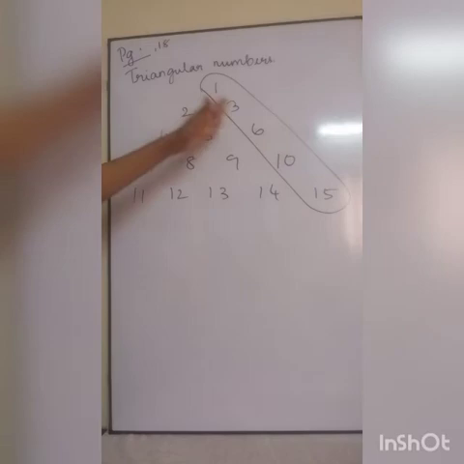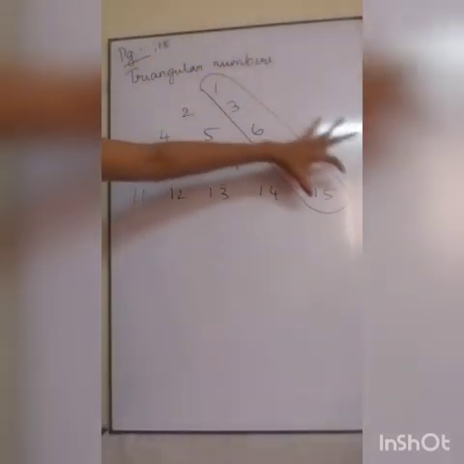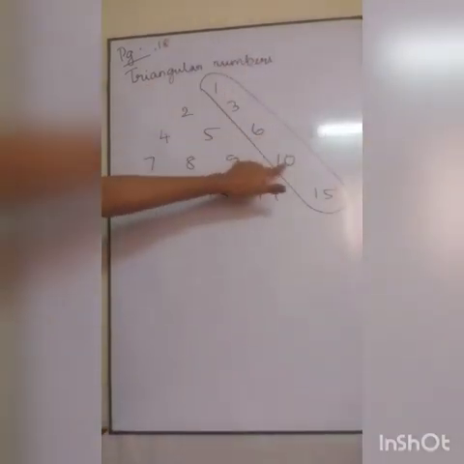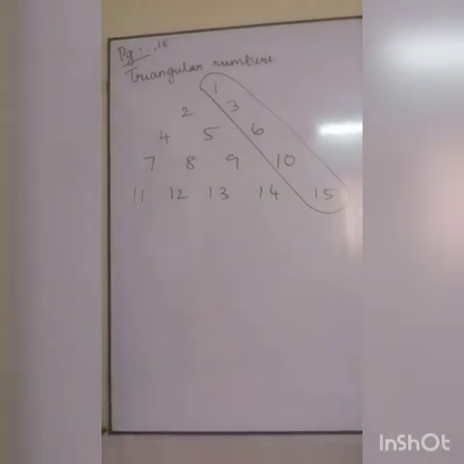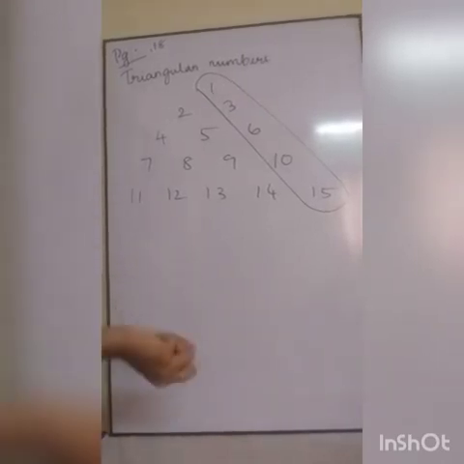1, 2, 3, 4, 5, 6, like that I am arranging. The numbers which come in the right side corner, 1, 3, 6, 10, 15, 21, like that it will come. Those numbers form the pattern of the triangular numbers. This is the new concept. Then above this they have given how the odd numbers come. If you read that carefully, you will get a clear idea about the patterns, how new patterns are coming.